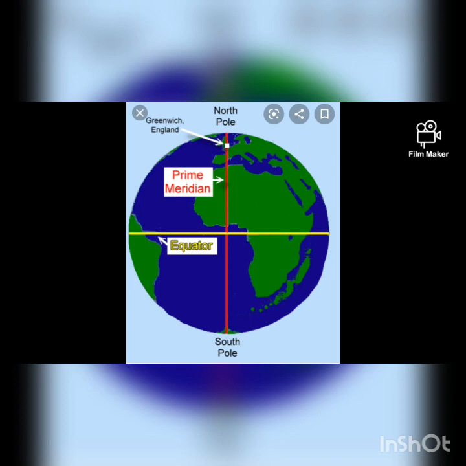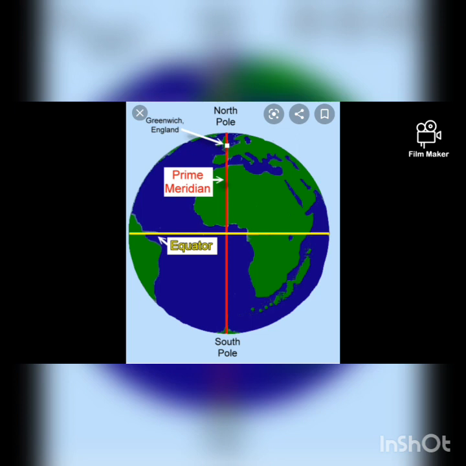The hemisphere that lies in the north is called the northern hemisphere, and the hemisphere that lies in the south is called the southern hemisphere. So the equator divides our Earth into two hemispheres. Next, the lines drawn in the other manner are called longitude.